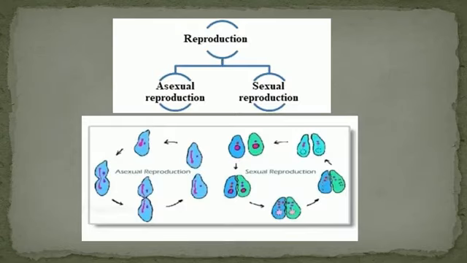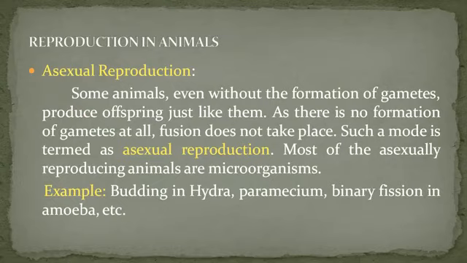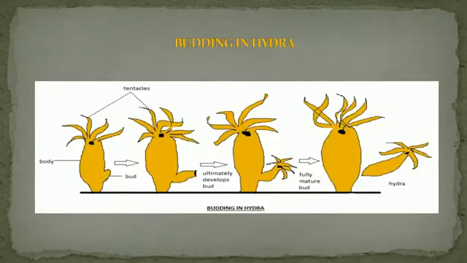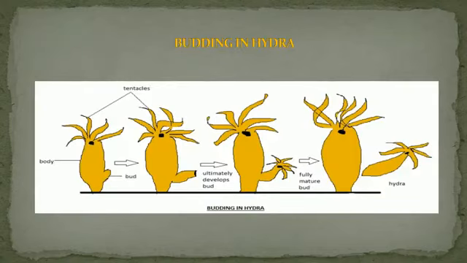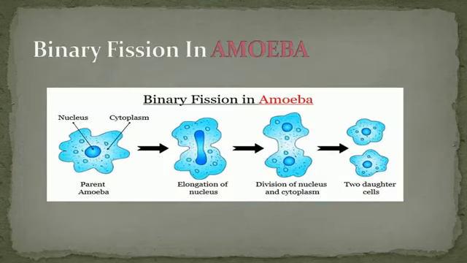And then asexual reproduction. Some plants, even without the formation of gametes, produce offspring just like them. As there is no formation of gametes at all, fusion does not take place, such a mode is termed as asexual reproduction. Most of the asexually reproducing animals are microorganisms. For example, budding in Hydra, binary fission in Amoeba, etc.